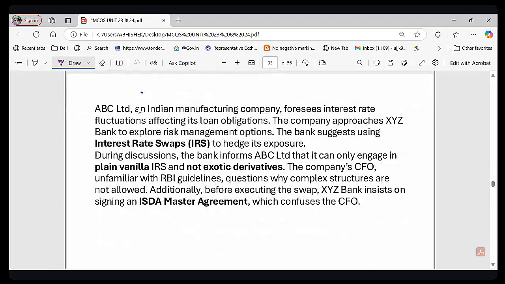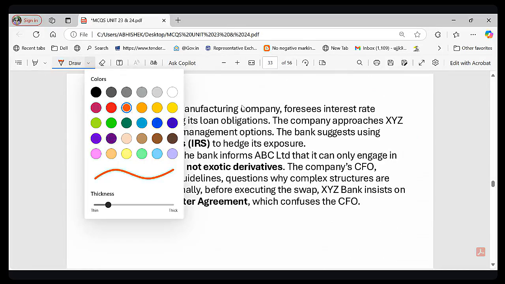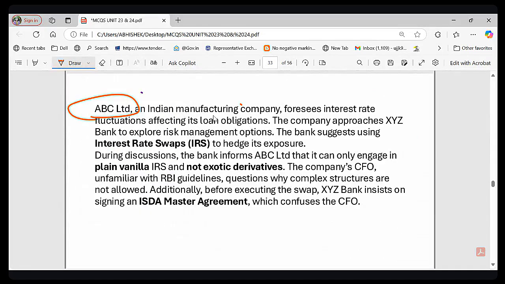So this question is regarding ABC Limited. See what is happening. This ABC Limited is an Indian manufacturing company, and it is worried about interest rate fluctuation. So they approach XYZ Bank for a solution, and the bank suggests to use IRS, which is called interest rate swap. However, the bank informed that they can only engage in plain vanilla IRS, not exotic derivatives. So before executing the swap, ABC Limited's CFO is confused. Why are they restricted to simple IRS structure?